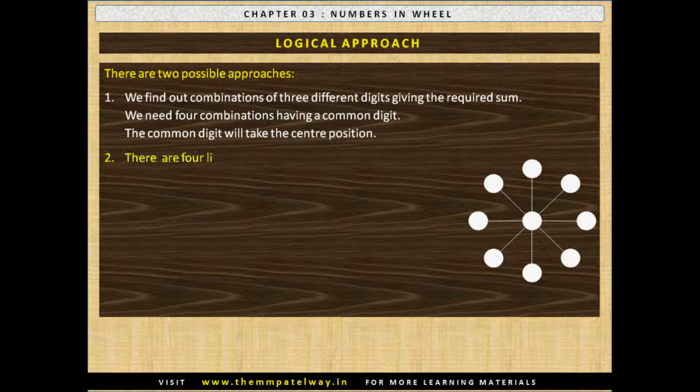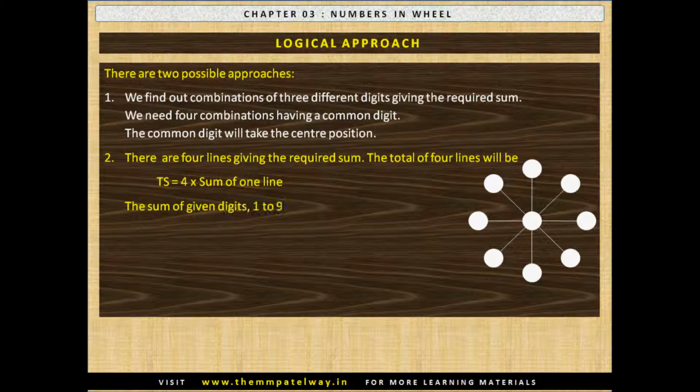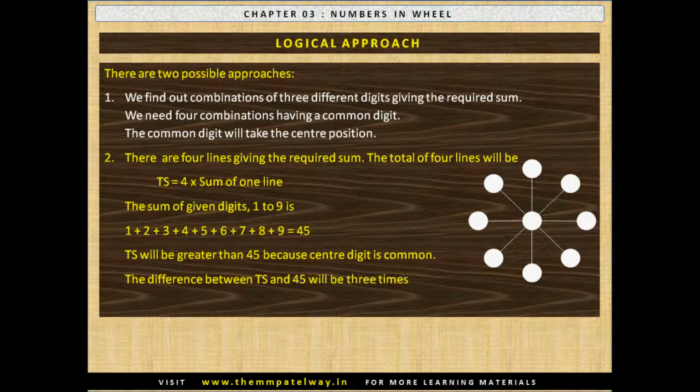The second approach is there are 4 lines giving the required sum. The total of 4 lines will be TS equals to 4 into sum of one line. The sum of given digits 1 to 9 is 1 plus 2 plus 3 up to 9 equals to 45. Now TS will be greater than 45 because the center digit is common. The difference between TS and 45 will be 3 times the center digit. That is, the center digit will be equal to (TS minus 45) divided by 3.